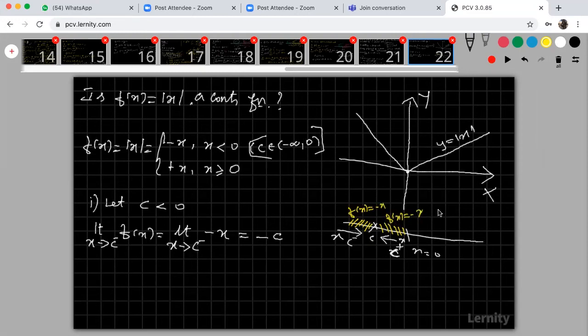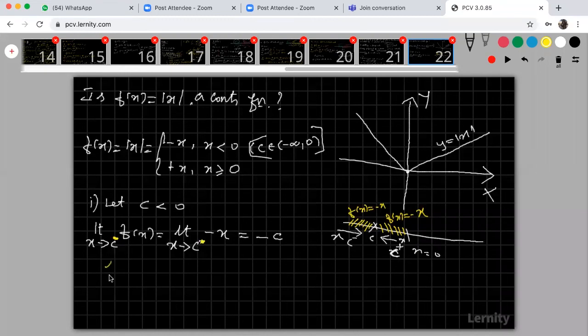So therefore, no need to find out your left hand limit and right hand limit, because both are equal. Your f of x is equal. If you find the left hand limit and right hand limit, again you will get the equal only. You just find that limit. If you find it, again f of x is minus x, you apply c, and again you will get minus c only.